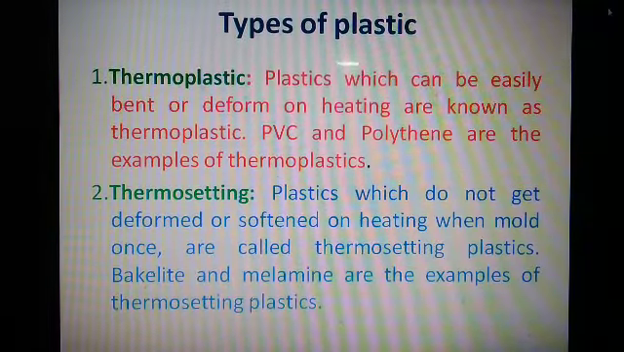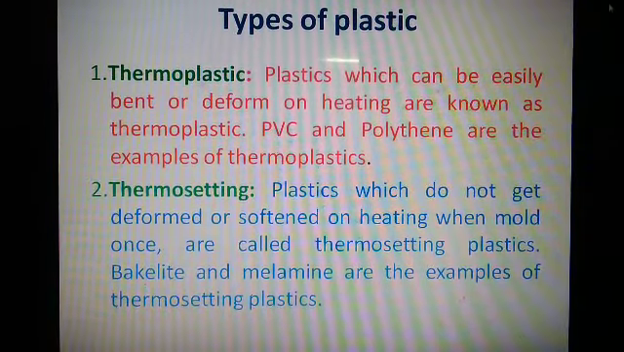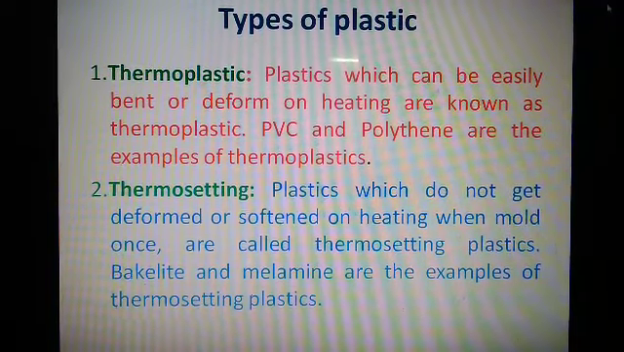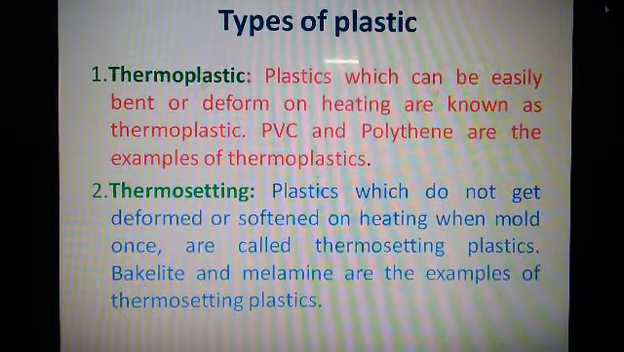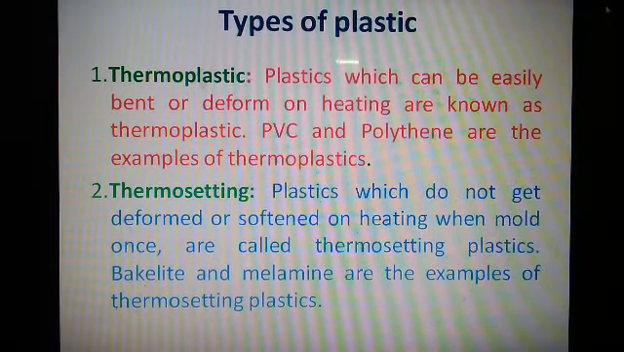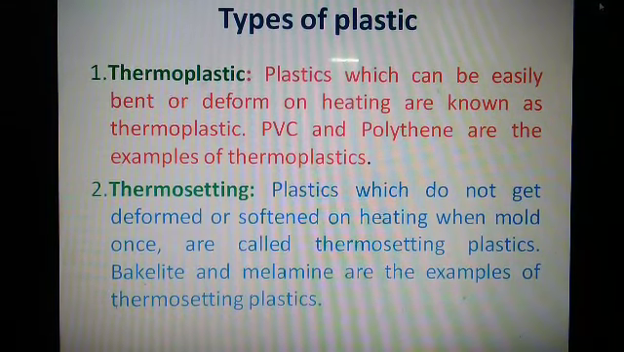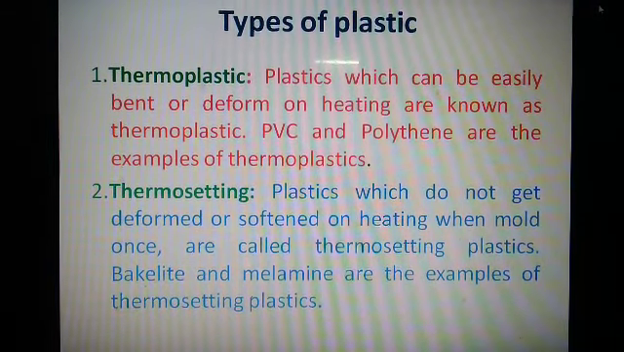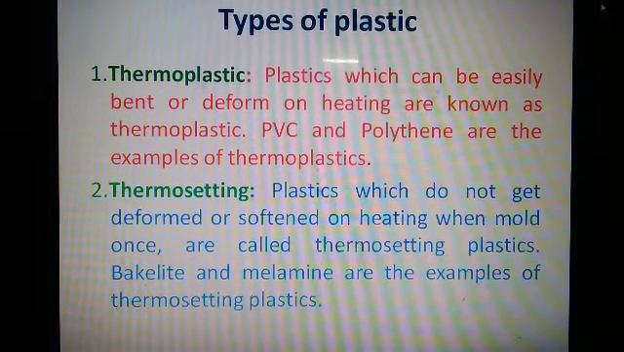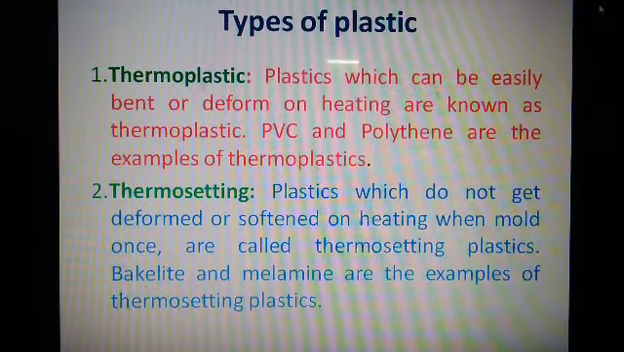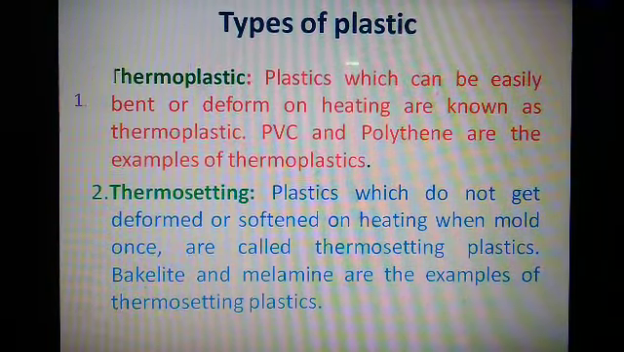Let's get to know about the two different types of plastic, which are thermoplastic and thermosetting plastic. Now first let's get to know about thermoplastic. What is thermoplastic? Plastics which can be easily bent or deformed on heating are known as thermoplastic. PVC and polythene are examples of thermoplastic. Now what is thermosetting plastic? Plastics that do not get deformed or softened on heating when molded at once are called thermosetting plastics. Bakelite and melamine are examples of thermosetting plastics.